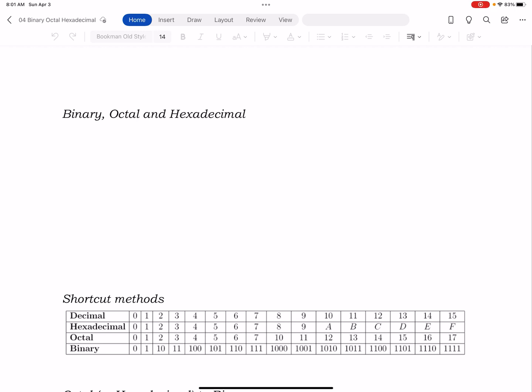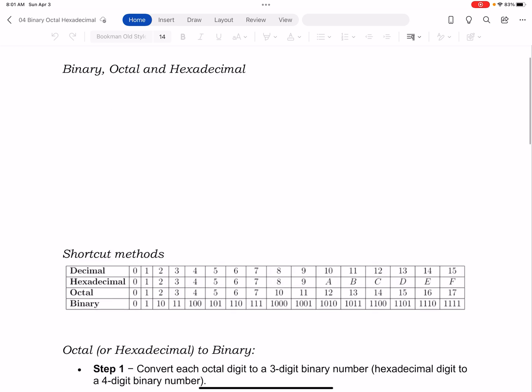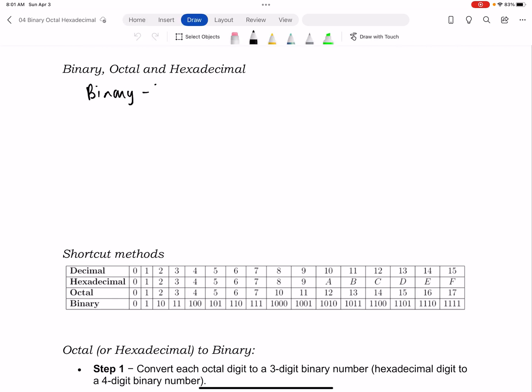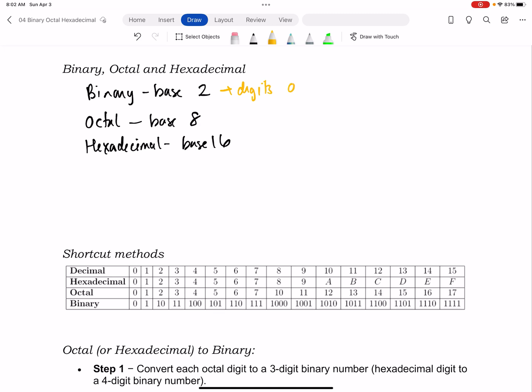Let's talk about some special representations that are used quite often, and these are binary, octal, and hexadecimal. So binary is base 2. Octal is base 8, and hexadecimal is base 16. So when you think about binary, the digits you're going to use are just zeros and ones. Octal, the digits are going to be 0 through 7.